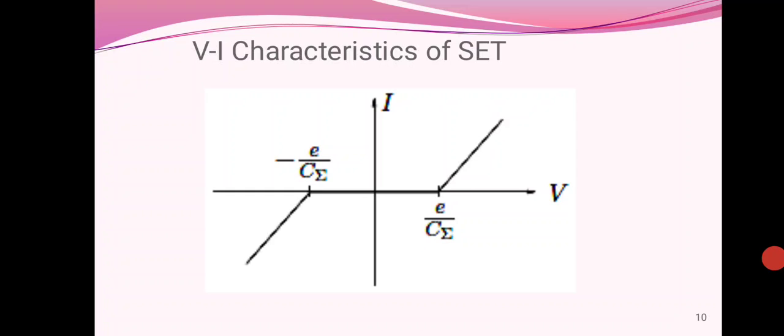Next is the VI characteristics of single electron transistor. The VI characteristics of SET are as shown in the figure. For voltage less than VT, the SET current is 0. This state is called the Coulomb blockade, in which tunneling of the electrons does not take place. But as soon as voltage V is greater than or equal to VT, the Coulomb blockade is removed and current starts flowing, which is proportional to the externally applied junction voltage V.